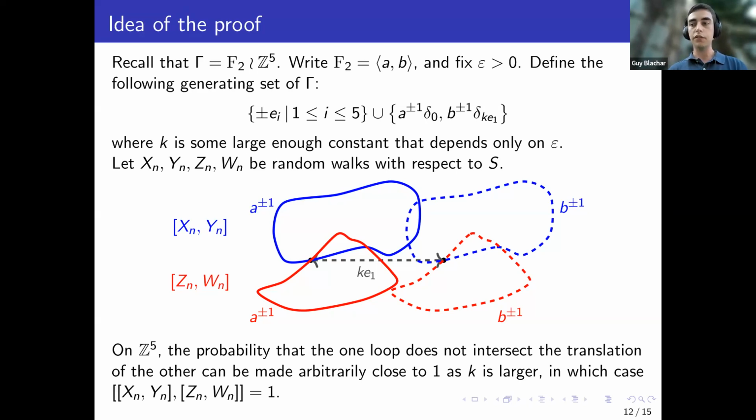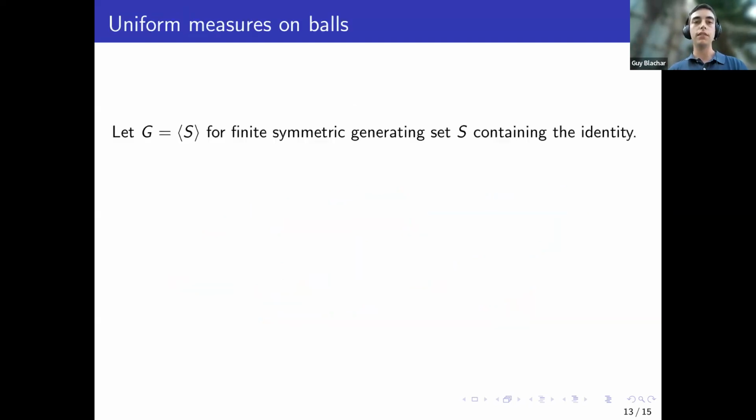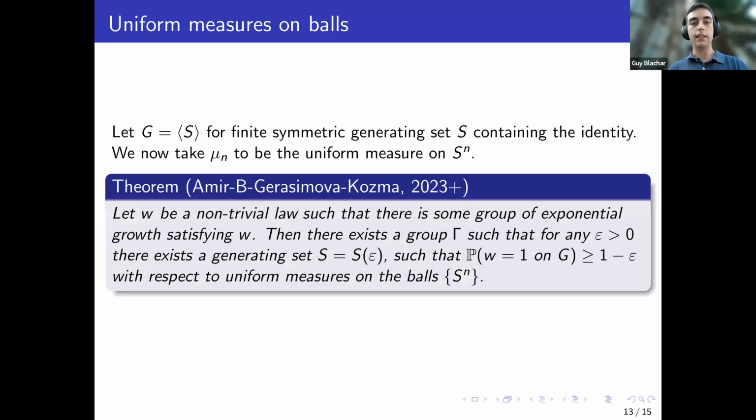So in the remainder of the 5 minutes that I've left, I'll talk about the other choice of measures, about what happens when we take the uniform measure on the balls. So again, we have a finitely generated group, and we fix the generating set. And this time we take mu_n to be the uniform measure on S^n. So this is the ball of radius n on the Cayley graph of G with respect to S. And I want to ask, what is the probability again that the law is satisfied when I take uniform elements from this ball? And the result that we have here is the following.